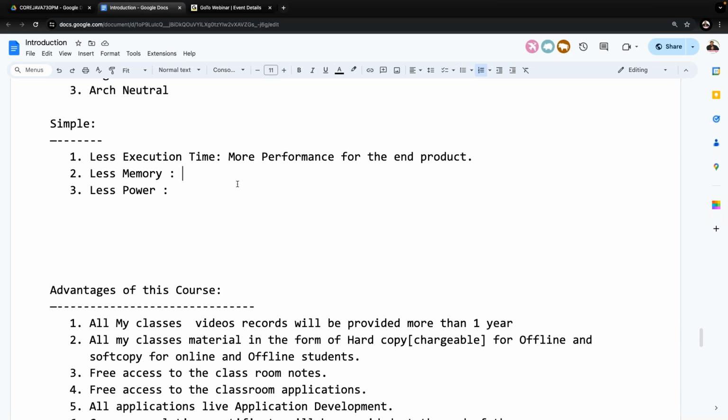The intention I'm telling you is that at one situation, I have to maintain my Java software. I have to maintain my database software. I have to maintain my IDE, IntelliJ IDE or Eclipse IDE. At some other time, I have to maintain some server. Almost all six to seven heavyweight softwares I have to run. So I have to use more memory. Then only my program will be executed in less time. Otherwise, it may be executed in a delayed mode. Understand it clearly. Because of that reason, I've taken this MacBook.